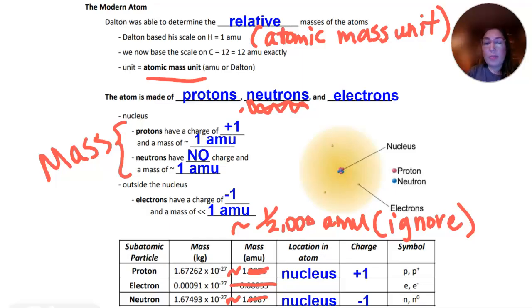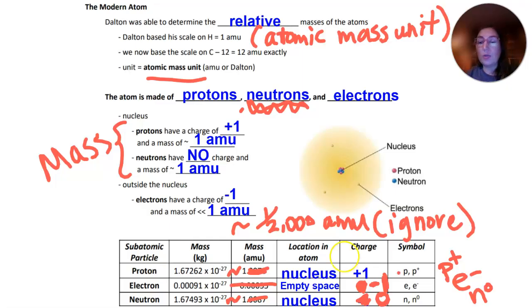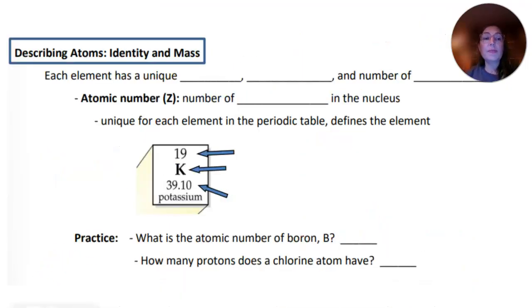And oh boy, that says the wrong thing. My electron should be negative. Well, that's embarrassing, but I'm going to just fix it. My electron should say -1, and my neutron should say no charge. We're just going to keep rolling because life's got mistakes. Just got to fix them up. Okay, so protons +1, electrons -1, neutrons no charge. We like to abbreviate them p or p+ for proton, e- for electron, and n0 for the neutron, no charge.